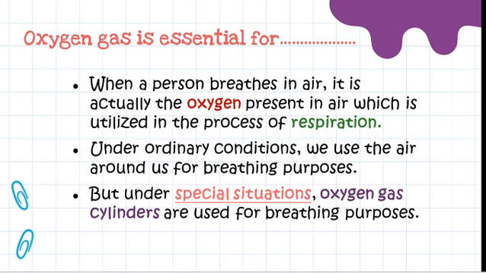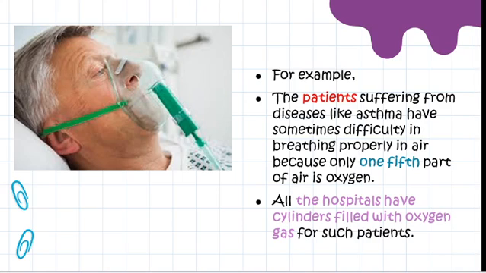In ordinary conditions we use the air around us for breathing, but in special or critical conditions we use oxygen gas cylinders, like when we are swimming, climbing a mountain, or when we are a patient and need special support for getting oxygen. For example, patients suffering from diseases like asthma and other breathing-related diseases, or those affected by some sickness, find it difficult to breathe. At that time the oxygen gas cylinder is used for controlling their respiration process and to support their respiration.